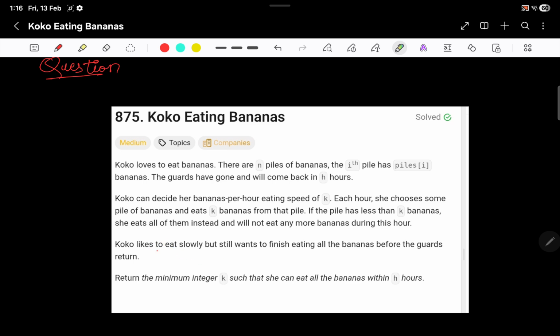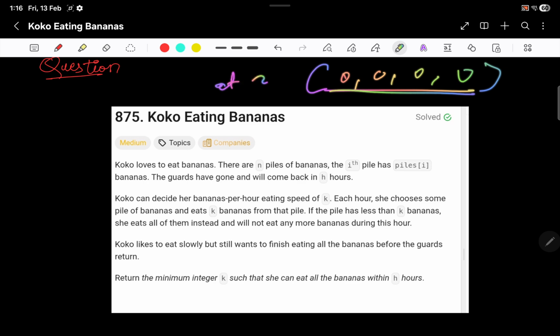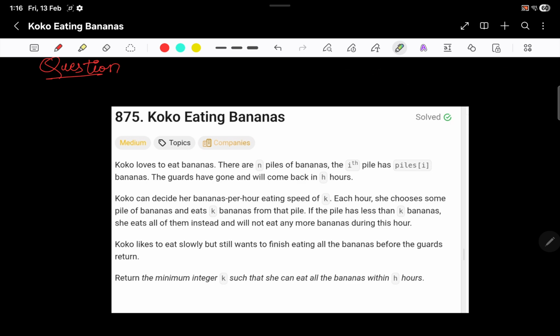Koko likes to eat slowly, and she still wants to finish eating all the bananas before the guards return. So you have to return the minimum integer k, that is the minimum eating speed, such that she can eat all the bananas within h hours. So at what speed can she eat all the bananas from the piles? At what minimum speed actually?